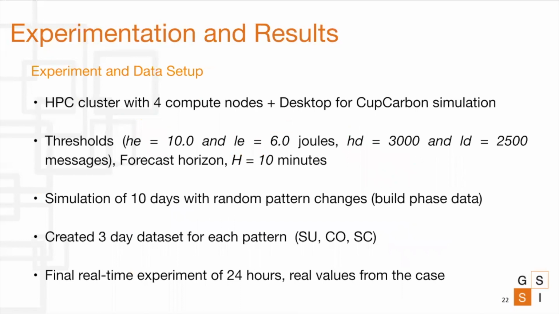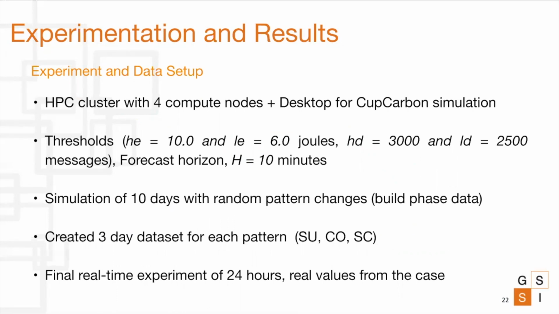Now, coming to the experiment and data setup. For deploying the system and running the experiments, we used a high-performance computing cluster with 4 compute nodes, where we deployed the Kafka, Spark, and Elasticsearch Kibana stack. The CupCarbon simulator was run using a desktop machine. The thresholds were decided based on experience and experiments. A forecast horizon of 10 minutes was selected, and this was selected after determining what gives the best window for performing the whole proactive adaptation process.